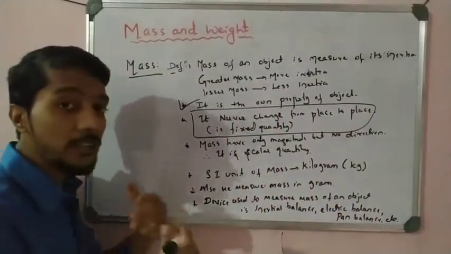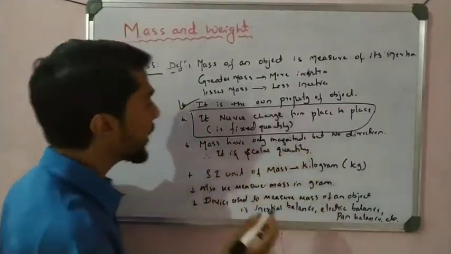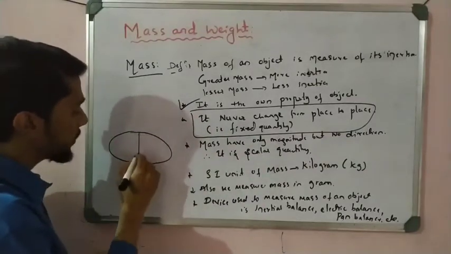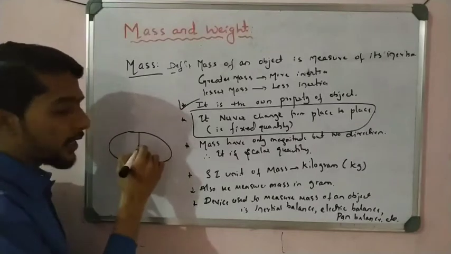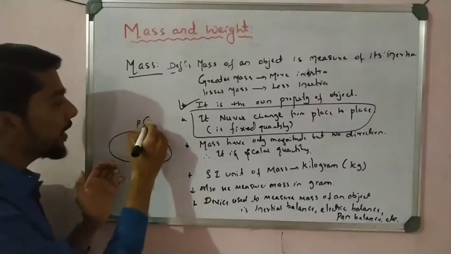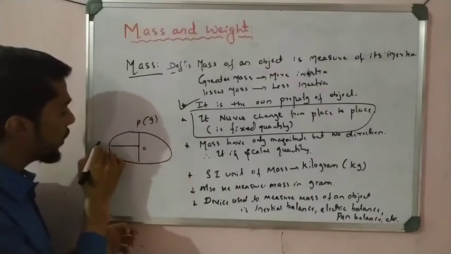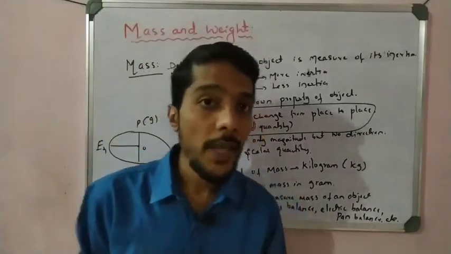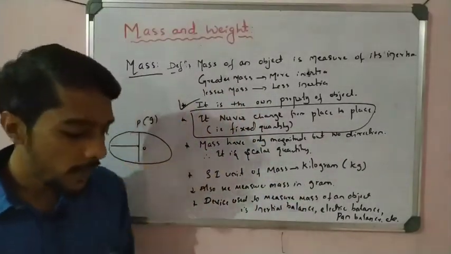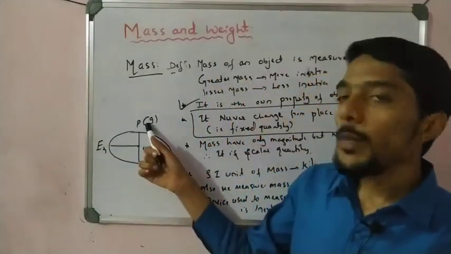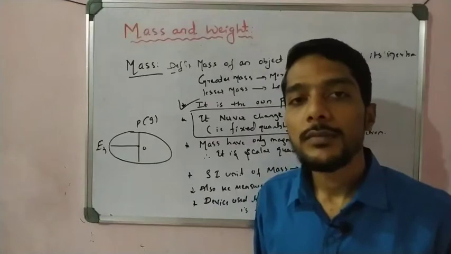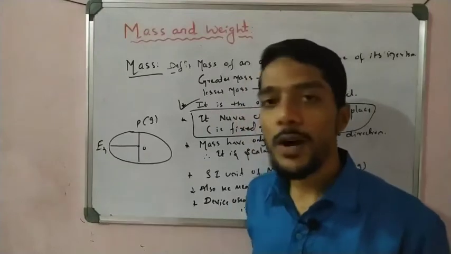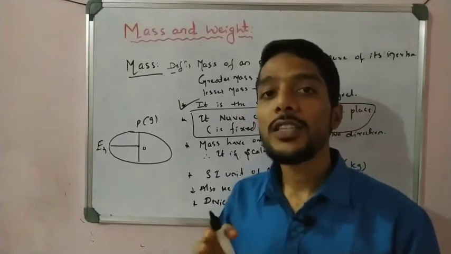For example, in the last class we discussed the equator and the poles. We know that the earth is not a perfect sphere, so the distance between the center and the pole is less. Because of that, gravitation is more at the pole, and at the equator gravitation is less because of more distance. So now tell me, at which place is the mass more? At the pole or at the equator? Maybe some students say, sir, at the pole mass is more. Some say, sir, at the equator mass is more. And some say, sir, in all situations the mass is the same.